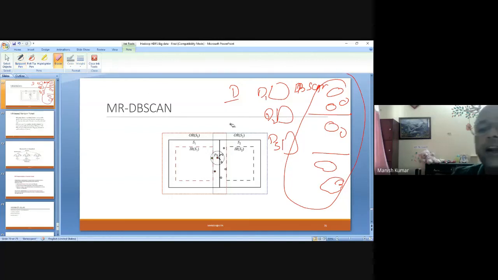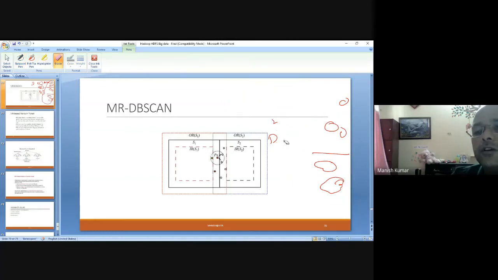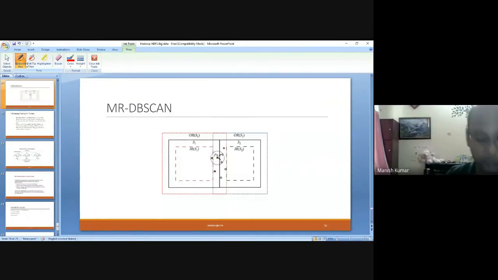This particular slide talks about the merging procedure of the different clusters generated by different data nodes in the MapReduce framework. What it says is, consider one cluster S1 and another cluster S2. Then generate an inner region and an outer region. This is nothing but epsilon distance. So with epsilon distance, create the inner region, and with epsilon distance, create the outer region. Same way, the inner region and outer region of the other cluster.